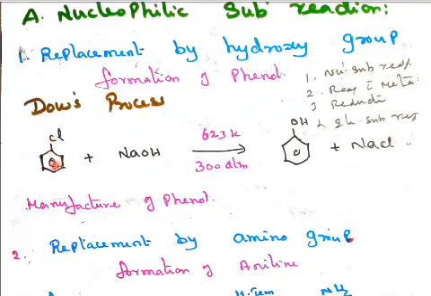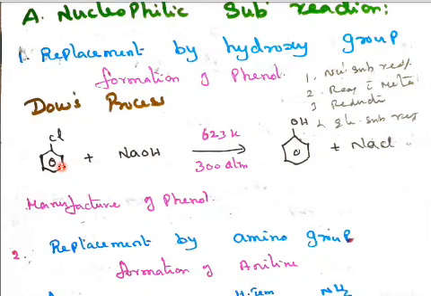Whenever you see chlorobenzene with a base in a board exam, only the temperature alone will be given, and they will ask you what the product is and what the name of the reaction is. Immediately you can say Dow's process: 623 Kelvin, 300 atmospheric pressure, chlorobenzene in the presence of base. NaCl is released and we get phenol, with OH. This is called Dow's process. Chlorobenzene means you remember Dow's process. It is a frequent question.